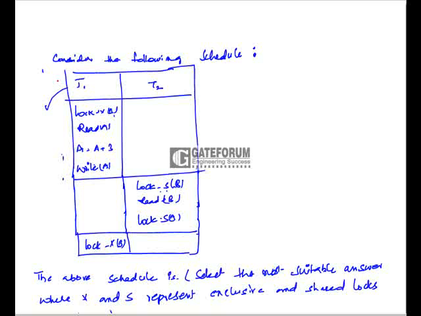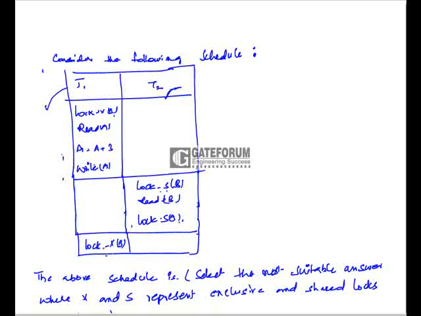Now we have to identify if there is any deadlock or not. If we see the locks, transaction 1 acquires an exclusive lock on data item A, and transaction 2 wants to acquire a shared lock on A. So here T1 is already holding an exclusive lock on data item A, and T2 is requesting a shared lock on data item A. That means T2 is waiting for T1 to release the exclusive lock on data item A, and at the same time a shared lock on data item B is acquired by transaction T2.